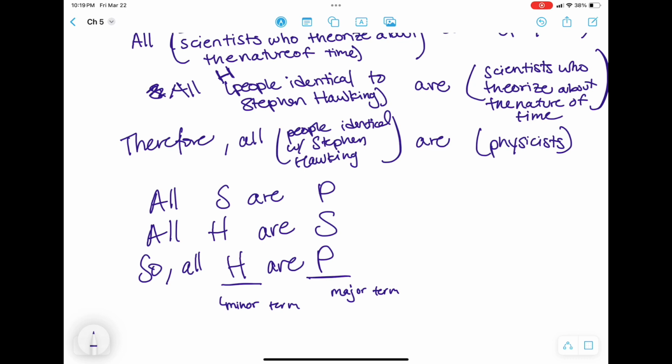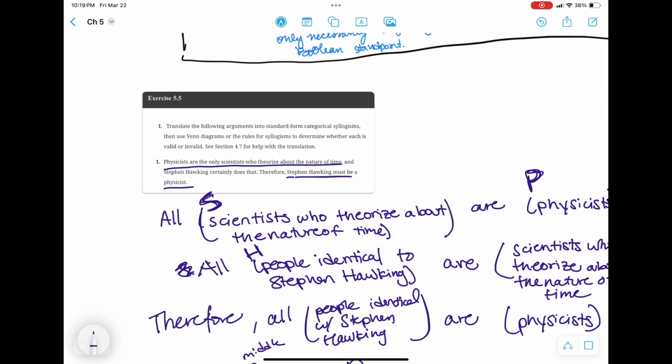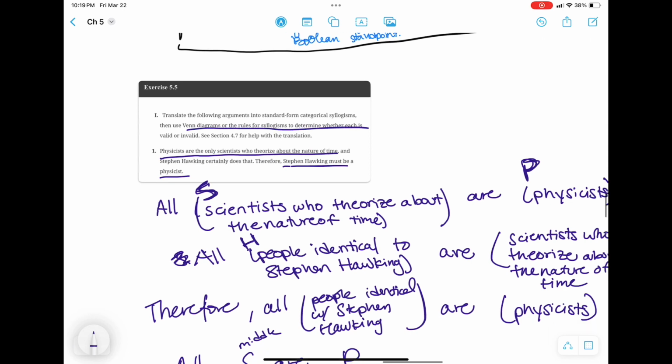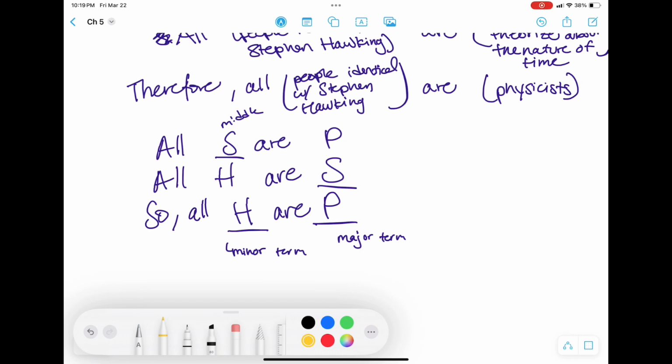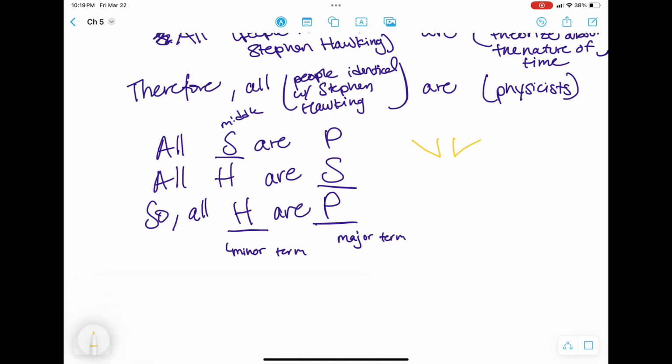So H is our minor term, P is our major term, which makes S our middle term. And that means this argument is in standard form because the minor term comes second in the premises, as it should.